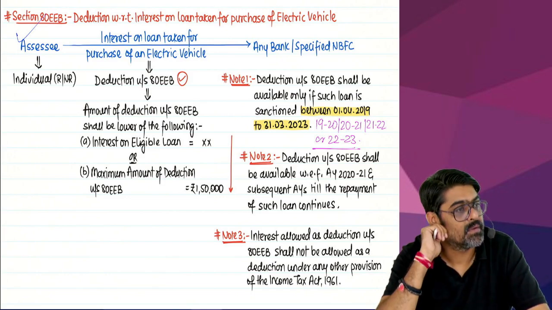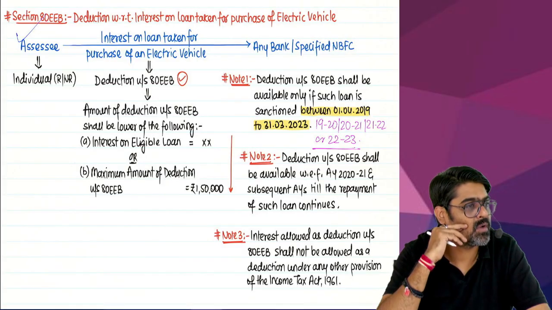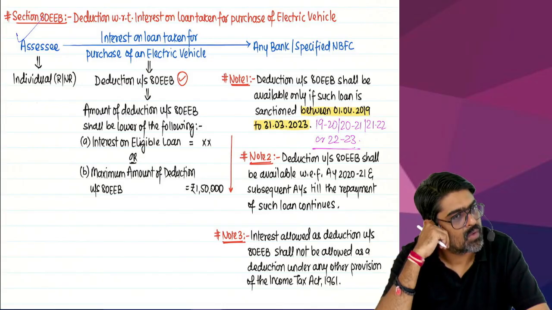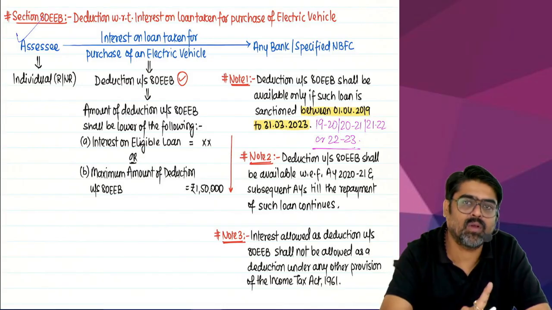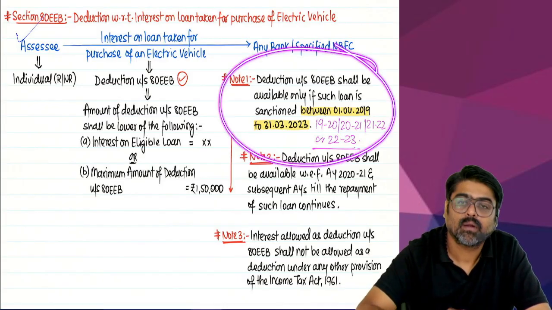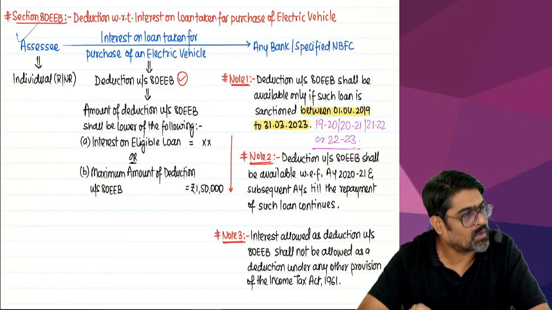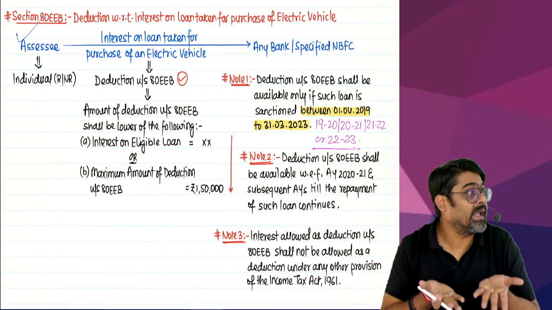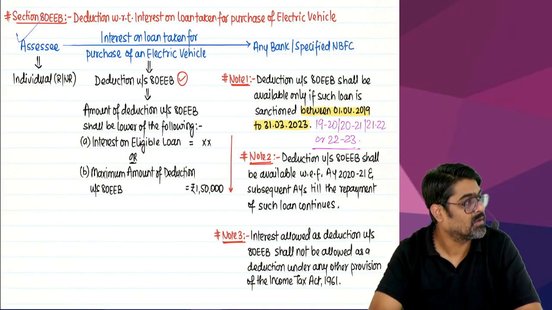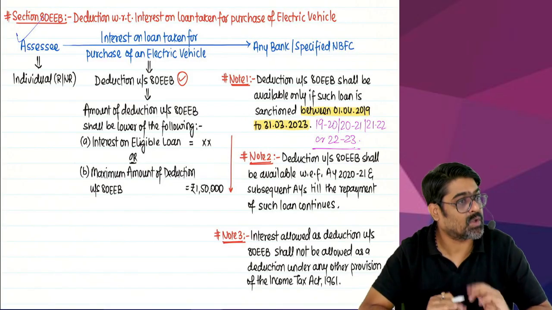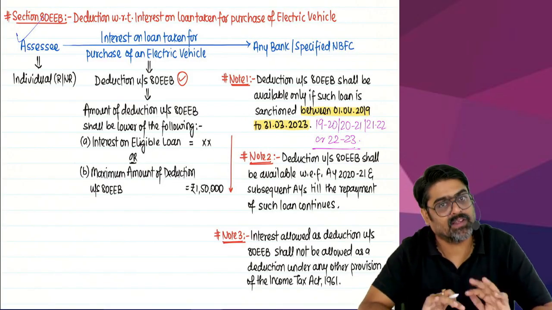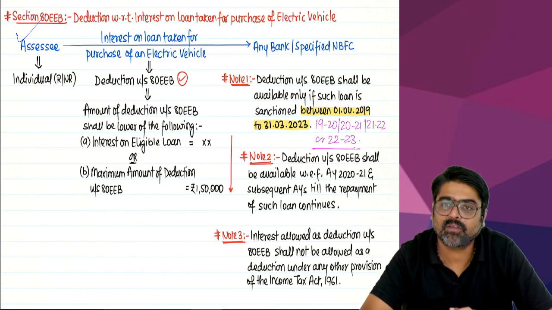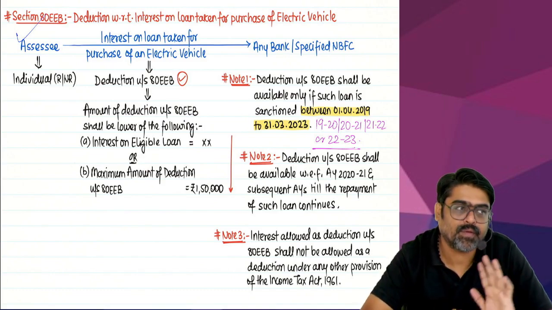Any value. As on the date of sanction of this loan, can you hold other vehicles also? Yes, there is no restriction. Only requirement is that this EV loan must be taken during these years. Then on this EV loan, maybe this EV loan was outstanding in your previous year, 25-26. So will you pay interest on this EV loan for this year? Yes, entire interest you can claim under section 80EEB, subject to maximum 1,50,000.